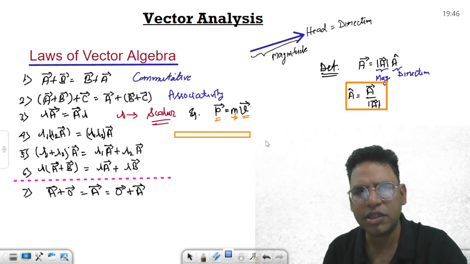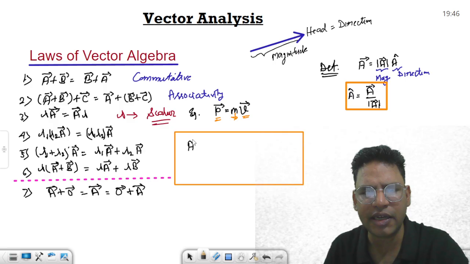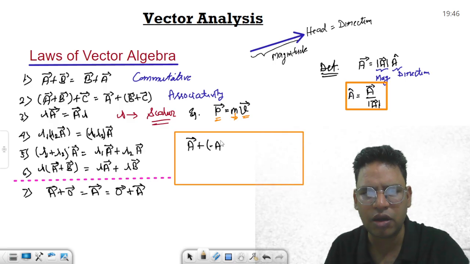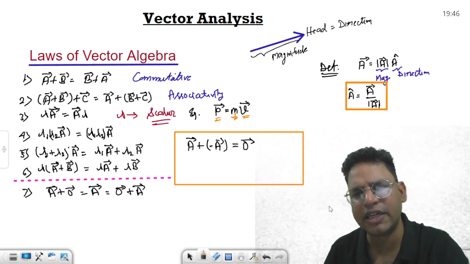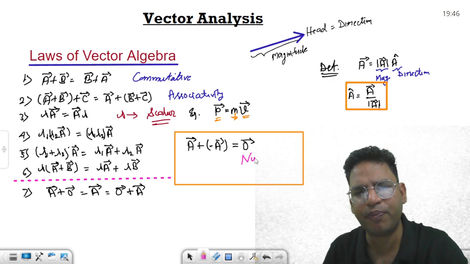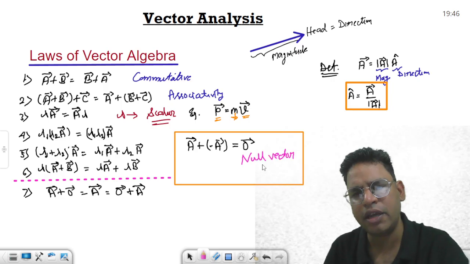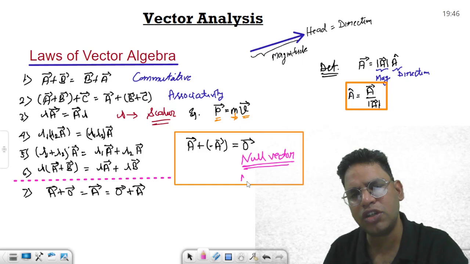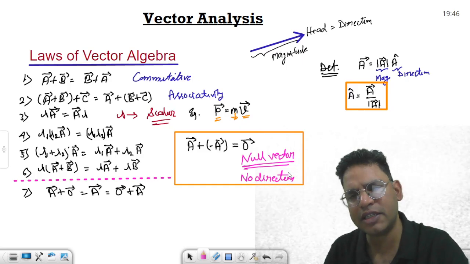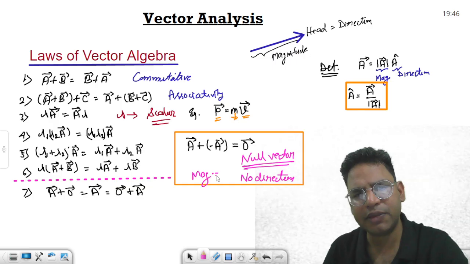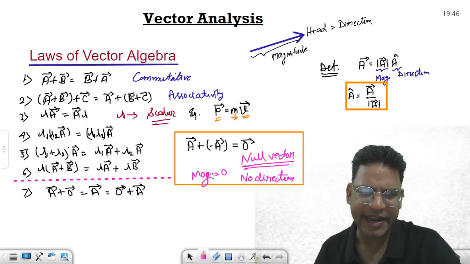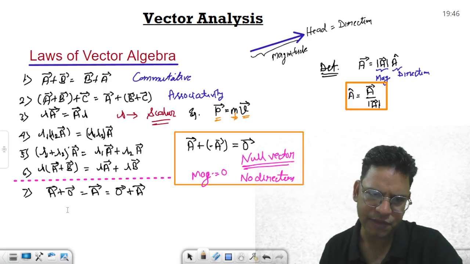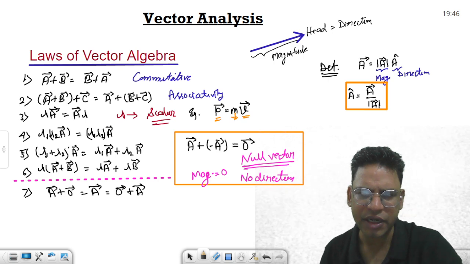The zero vector or null vector is defined as a plus minus a vector is equal to 0 vector. It is called the null vector, and other vectors are called proper vectors. The null vector has no direction. You cannot specify a direction. Its magnitude is 0, but it is a mathematical necessity for the identity element. So you need this vector. That is again an important aspect.